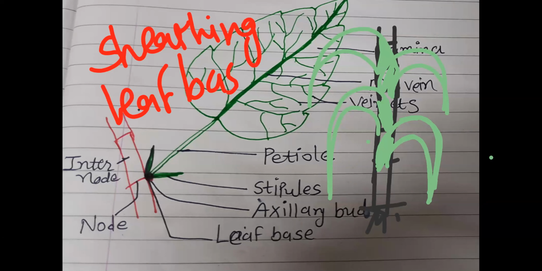Name suggests, इसमें कुछ भी रट्टा नहीं मारना है. Name suggests leaf base forms expanded structure, a sheath-like structure which covers the stem either partially or fully. Examples, monocots. Clear this point? Quickly tell me, clear this point?